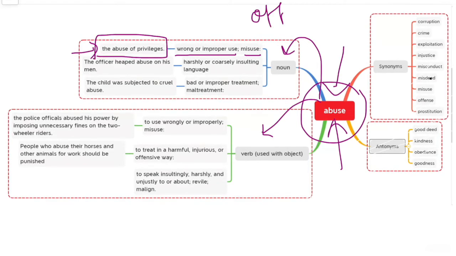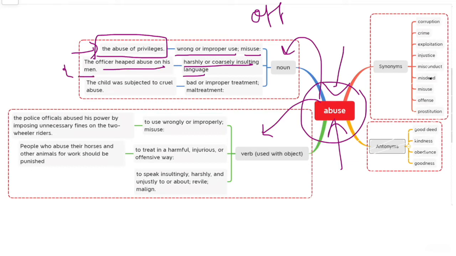Okay, next, harshly or coercively insulting language. We can use this word when we are talking about some insult or some harshly said words. Let us understand with this example: the officer heaped abuse on his men.